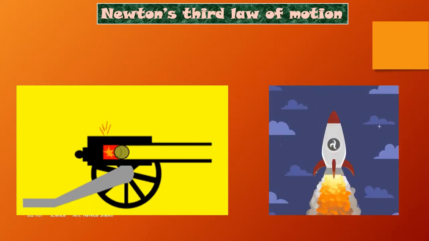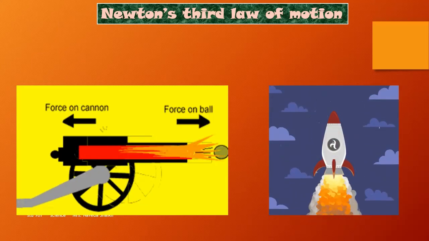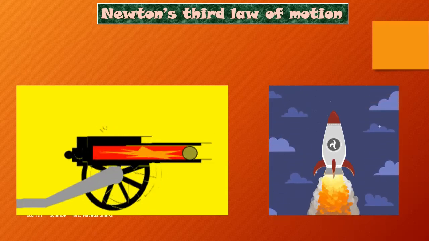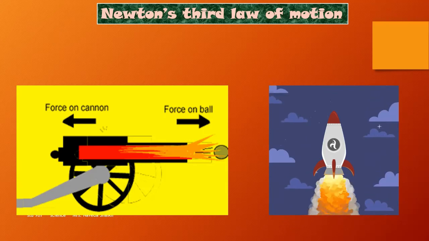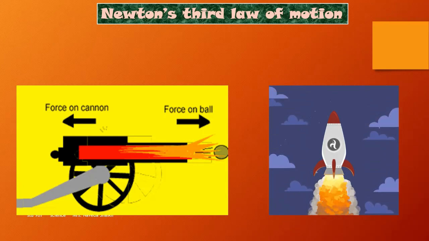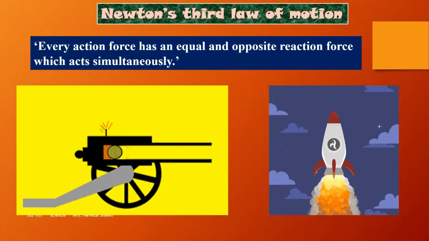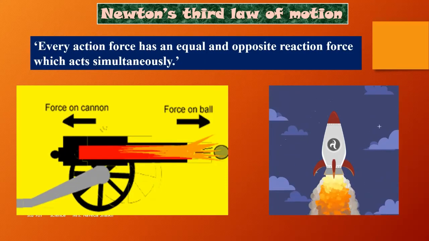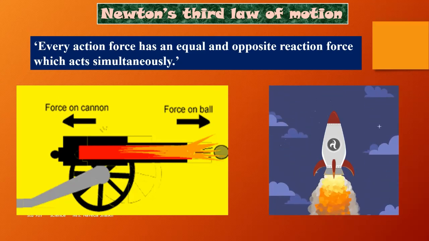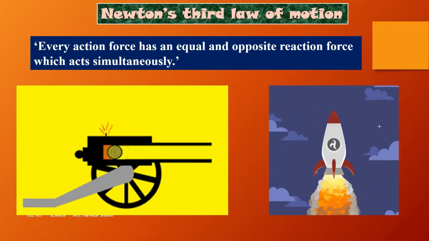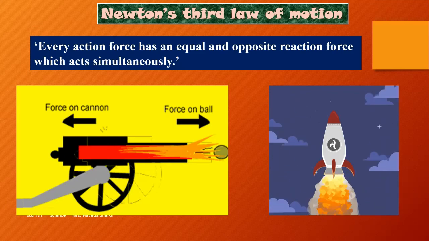Same way for the rocket also, when it is ignited, what happens? The fuel pushes the rocket in the upward direction, and the space shuttle tends to go into space with that amount of force that was applied. So the statement is: every action force has an equal and opposite reaction force which acts simultaneously.